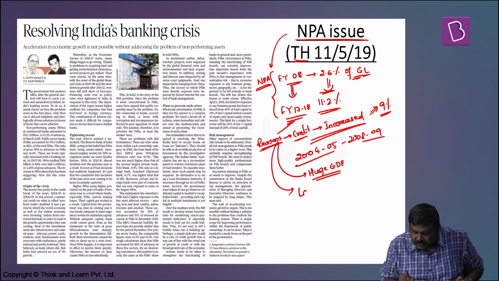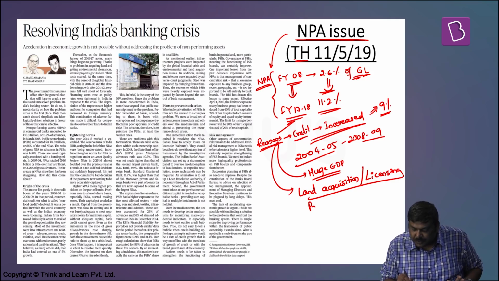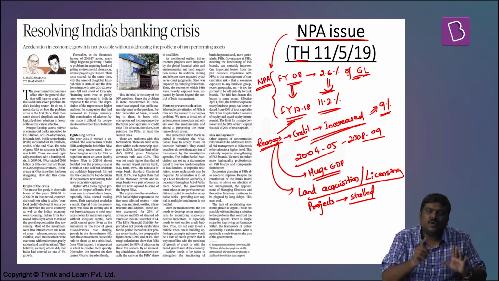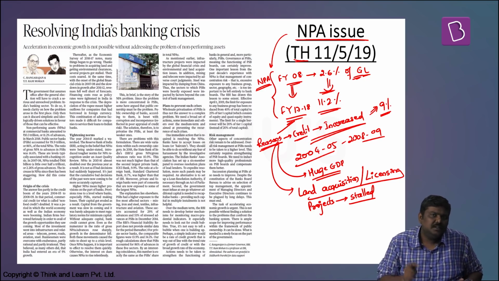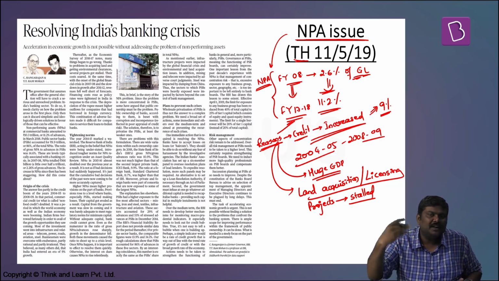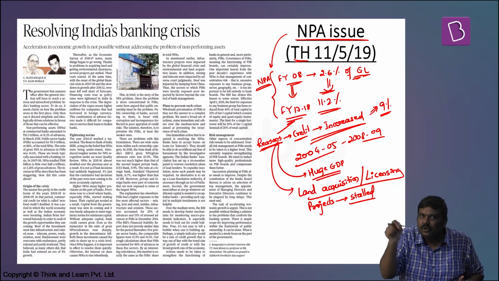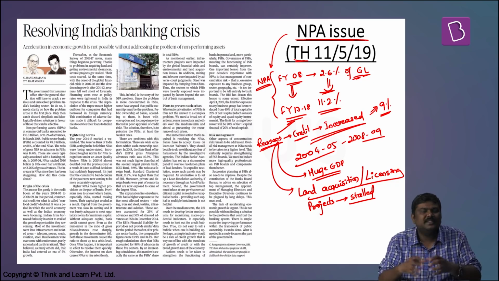There were certain issues with land acquisition, issues with the licensing regime, as a result of which various projects got stalled. And whenever the projects get stalled or stopped like this, the cost related to the project will start escalating. This will put a huge financial pressure on the developer or the one who has set up this particular project.